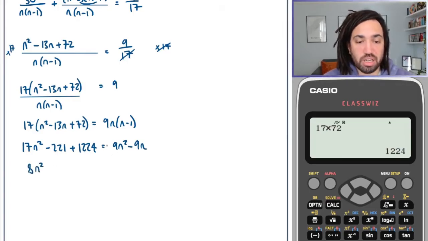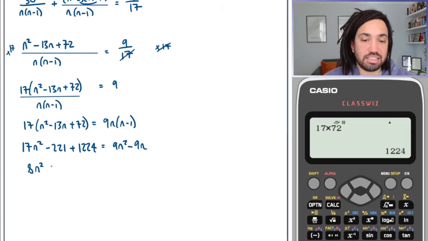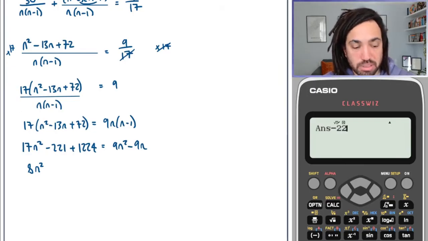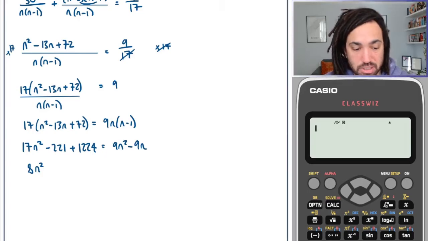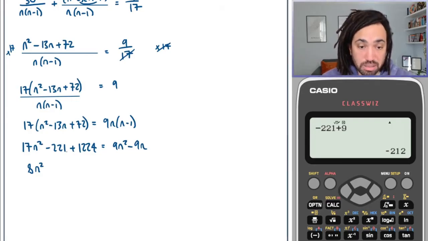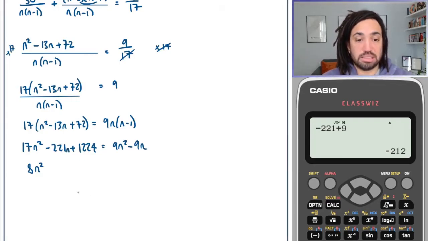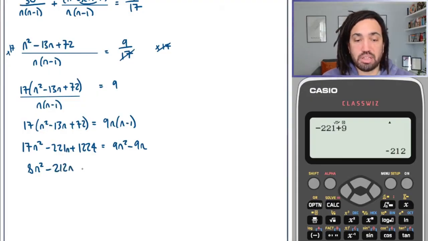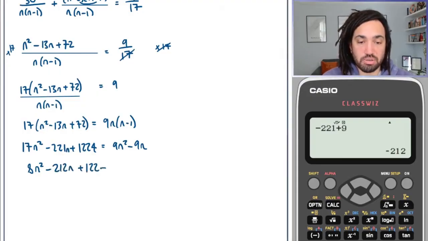Subtract 9n squared from both sides, and add 9n to both sides. I really don't want to make a mistake here, so I'm just embarrassingly using a calculator to add on 9 to minus 221. Oh, that should have been an n. Forgive me. Minus 212n, and then plus 1224, and that's equal to 0.